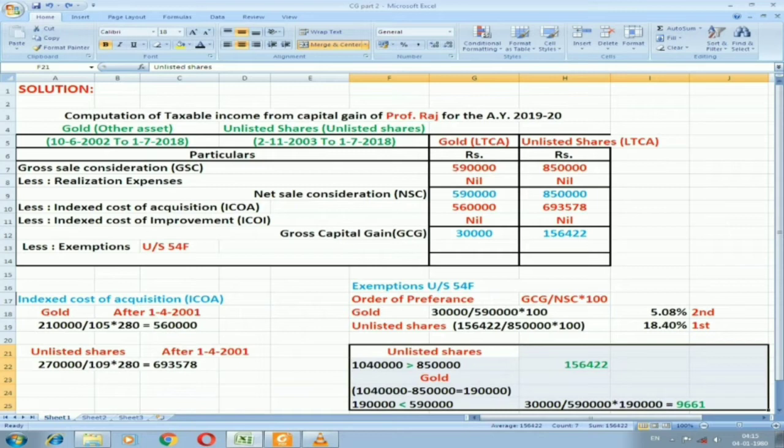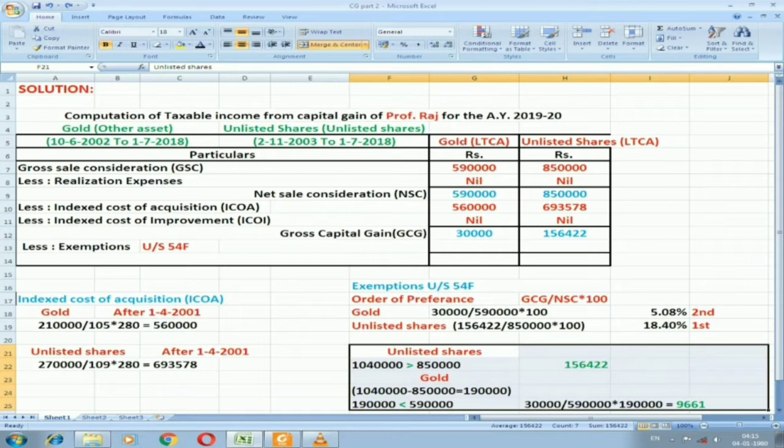Now we can see I have calculated for gold. First let us check the left out amount. 10,40,000 is the investment. I have already given exemption for 8,50,000. Left out is 1,90,000. So we need to consider investment as 1,90,000, because some exemption I've already given. So the 1,90,000 amount we are supposed to consider as investment for this exemption. Let us check the condition now, whether it is more or less. Investment is 1,90,000 and net sale consideration is 5,90,000. If you compare, 1,90,000 is less than 5,90,000. That is nothing but new purchase is less than net sale consideration.